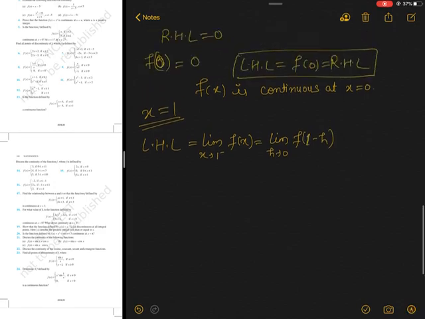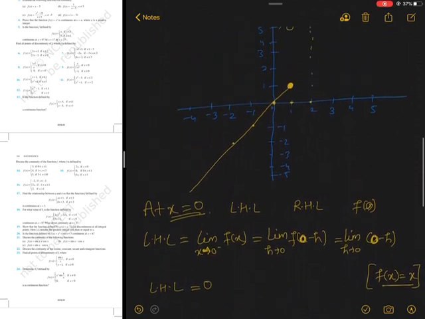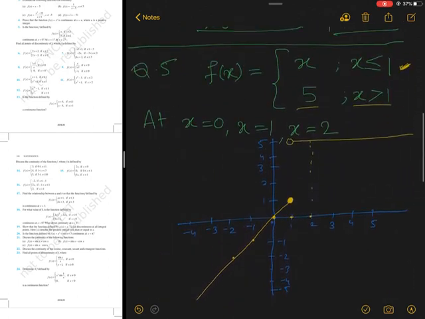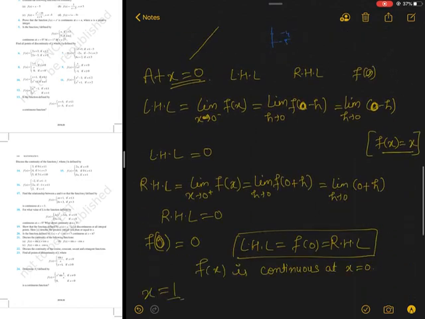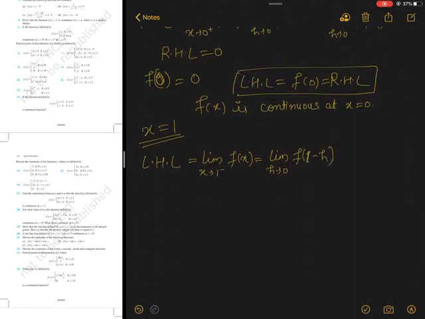Now 1 minus h means numbers smaller than 1. For numbers smaller than 1, it will behave like f(x) equal to x. So this will become limit h tends to 0 of 1 minus h, and here we will get 1. So this is the LHL.